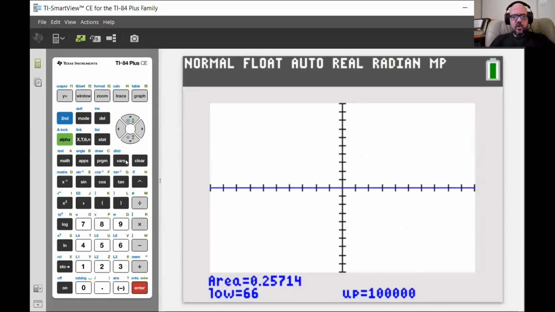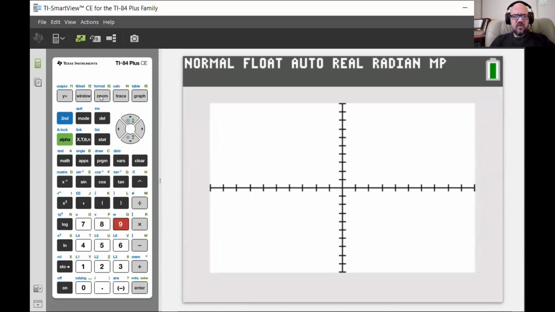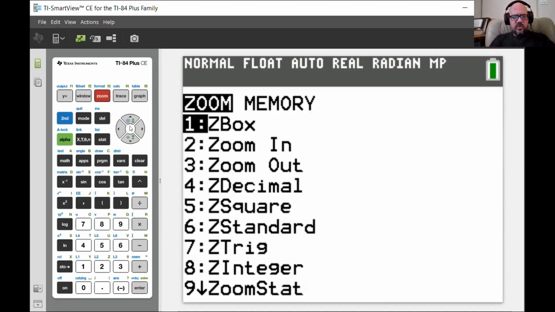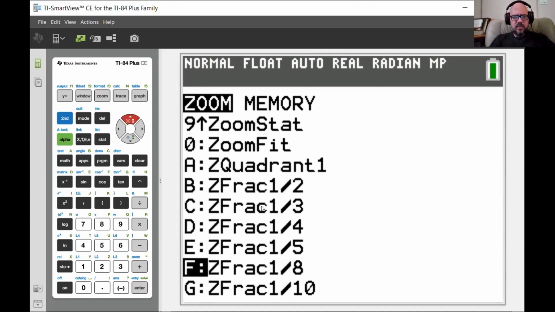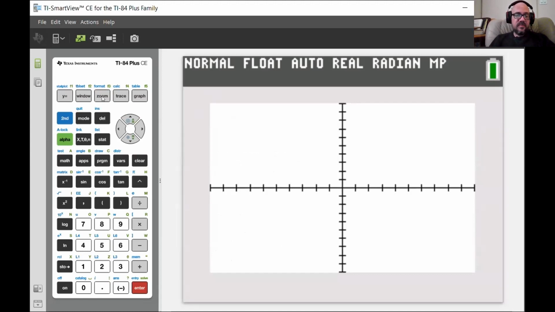And it will not show me the area because it's not looking at the right area on the graph. You have to zoom for it. Does zoom stat work? I don't think so. No. We're going to have to use the zoom function. That's one of the things in here, right? Zoom fit. Does that work? No. Maybe we'll have to manually zoom.